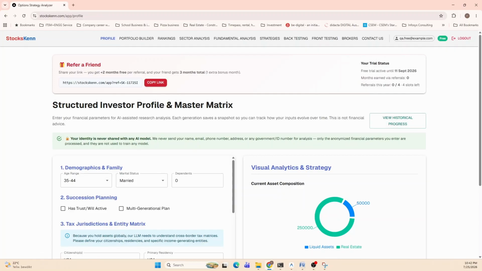Probably it's also the right time to highlight that we are not a registered financial advisor so far, and we want you to use this platform as a research-only platform and do your own due diligence before you invest real money. With that out of the way, let us jump into the features.